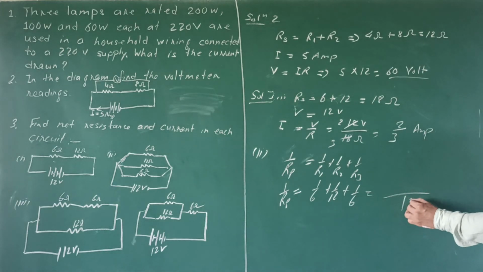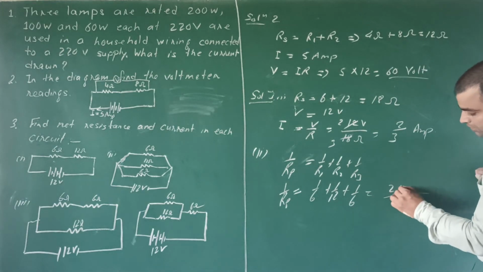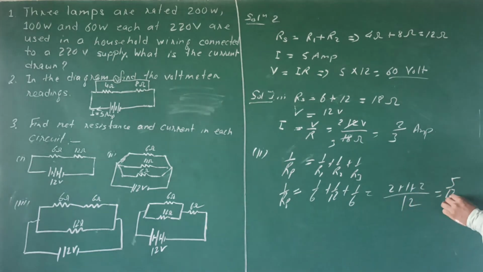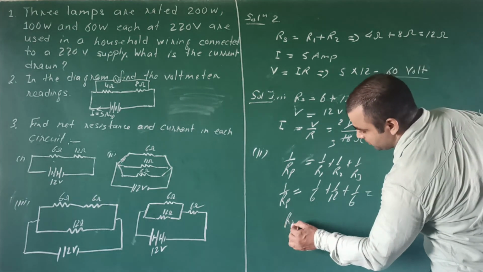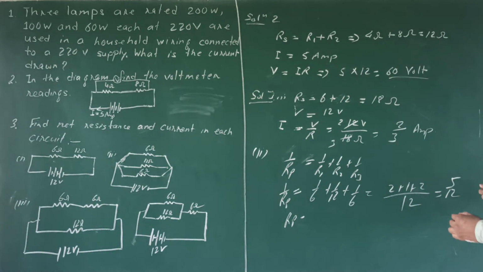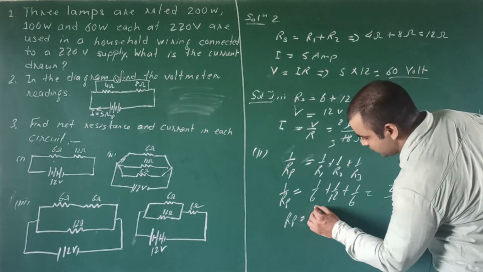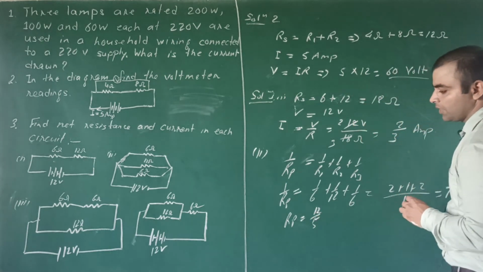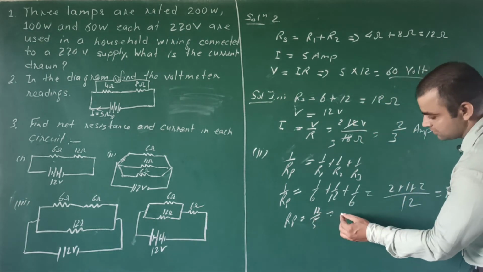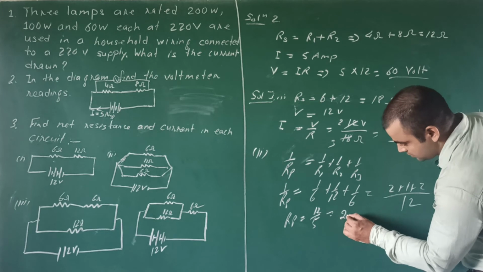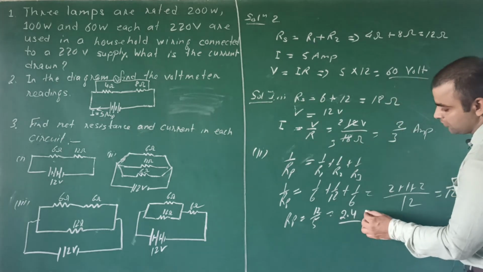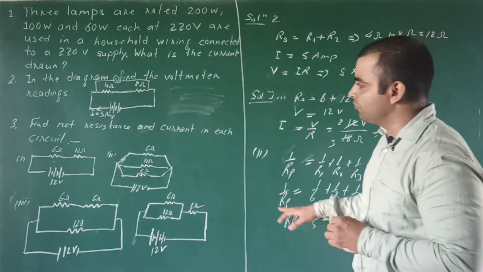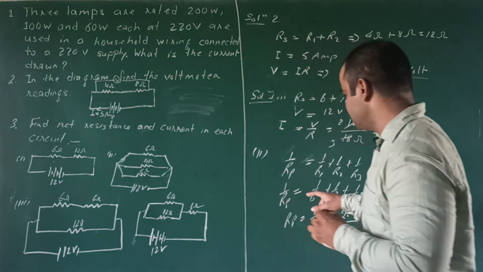LCM will be 12 and 2 plus 1 plus 2. Here will be 5 by 12. So Rp will be 12 by 5, or you can write it 2.4 ohm.